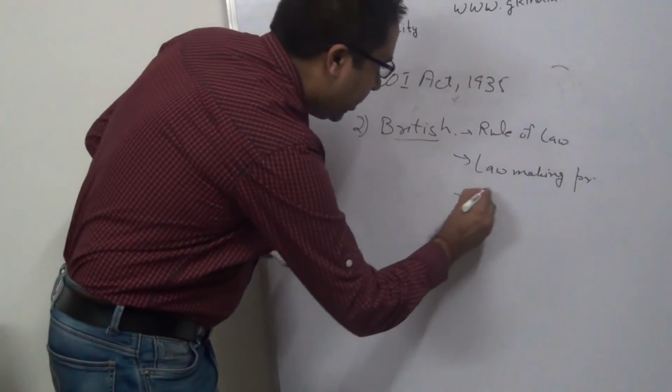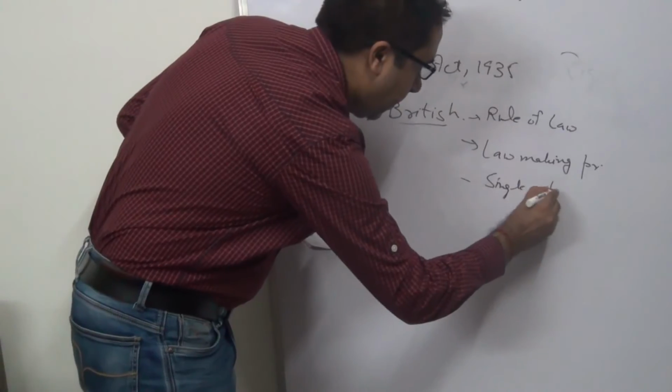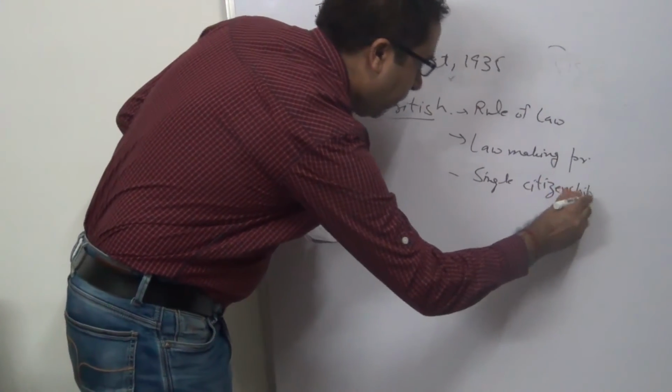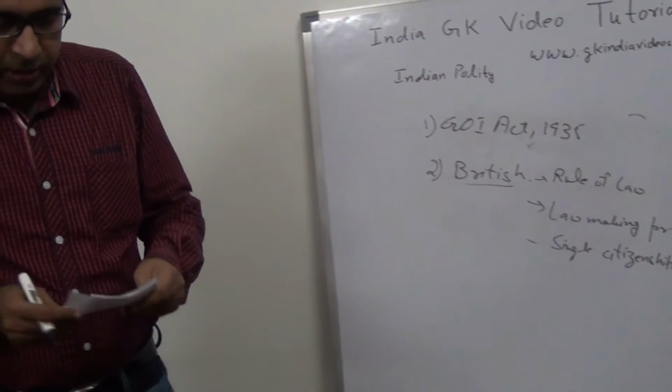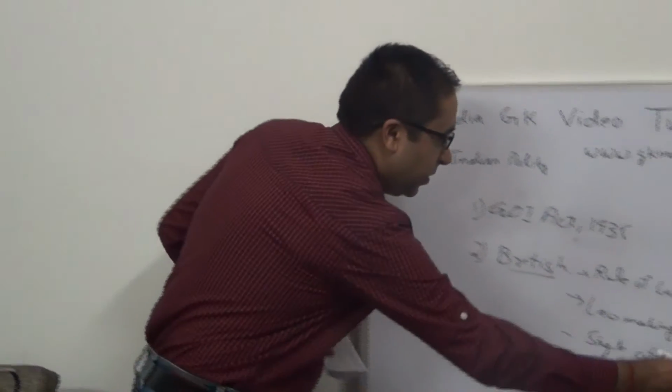Third is single citizenship. These provisions were taken from the British Constitution, and we already know that British Constitution is not a written one.